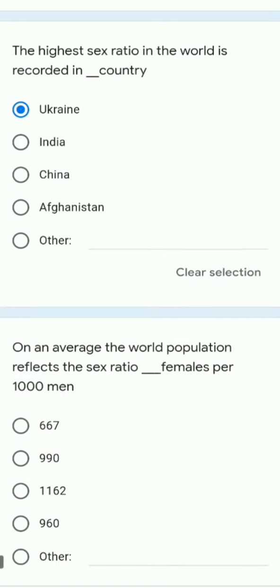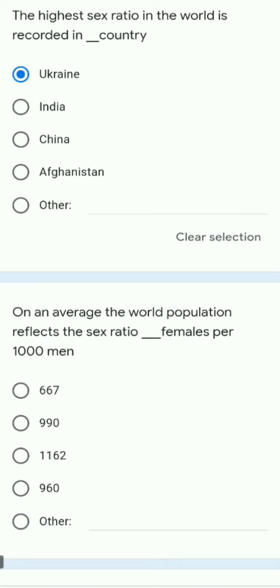Next question. On an average, the world population reflects the sex ratio dash female per thousand male. So we have options like 667, 990, 1162 and 960. So here the right answer is 990.